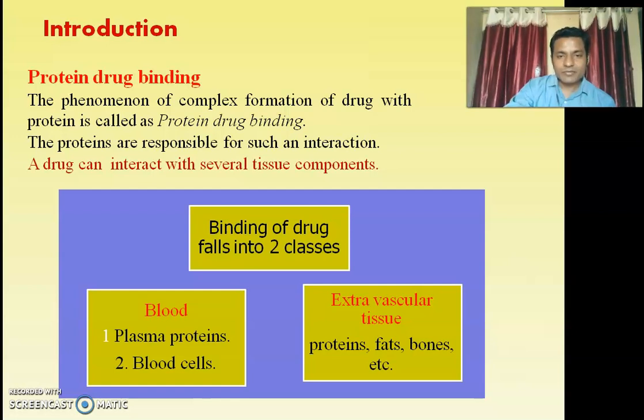On the basis of binding, drug binding is classified into two types. First is the binding of drug to the blood component, and second, the binding of drug to the extravascular tissue. Blood components are plasma protein and blood cells, whereas extravascular tissue components are protein, fats and bone.